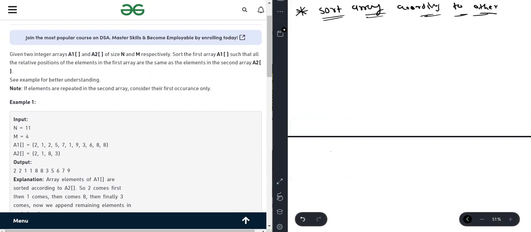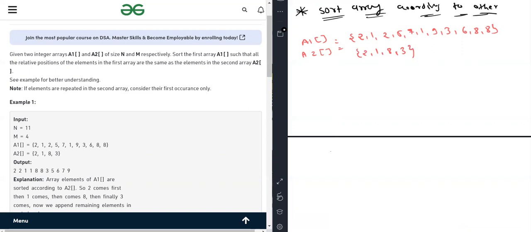So here we have two arrays. The first one is A1, the second one is A2, and we have to sort the first one according to the second one. That means the order of the elements in the first one should be the same as the order of the elements in the second one, and the elements which are not common to both, we just have to write as they are in increasing order.